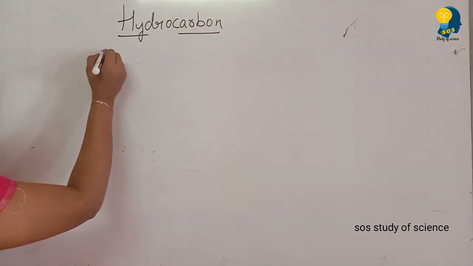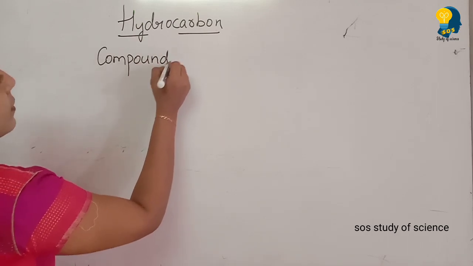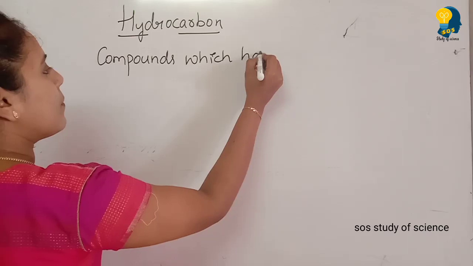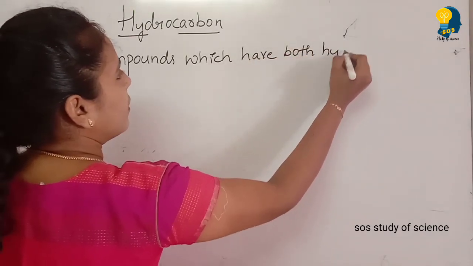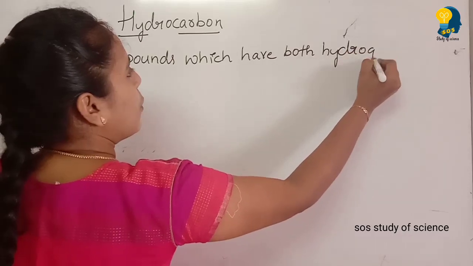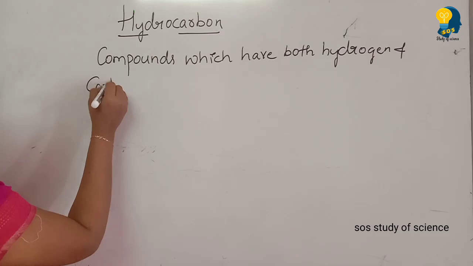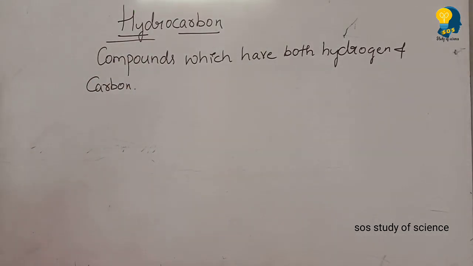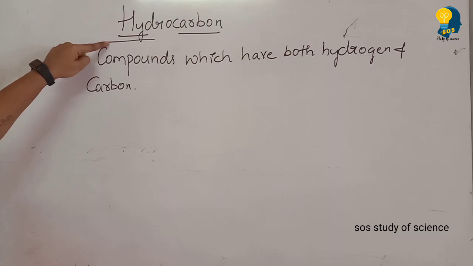That means compounds which have both hydrogen and carbon are called hydrocarbons. Very, very easy. Compounds which have both hydrogen and carbon, we call them hydrocarbons.